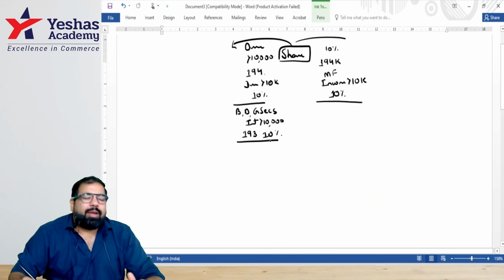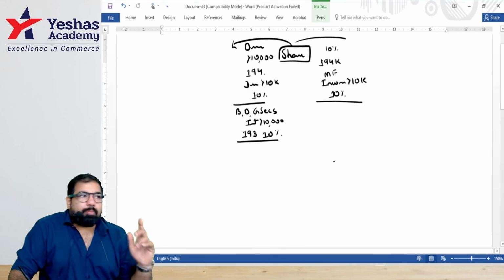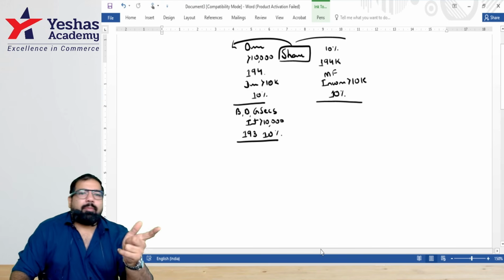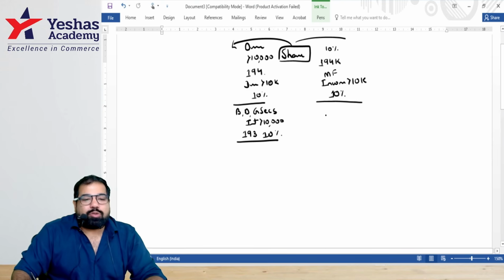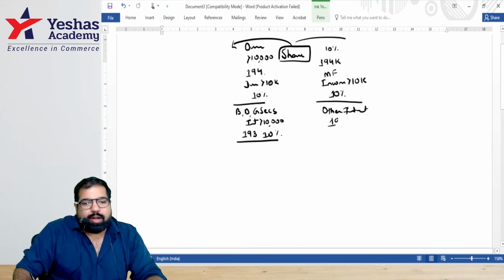But sir, I don't want to buy bonds. I don't want to buy debentures. I want to put my money in a bank. I want to give my money to a money lender. I want to give my money to a friend. I want to put my money in a partnership firm. So this is other interest, guys. The section is section 194A.